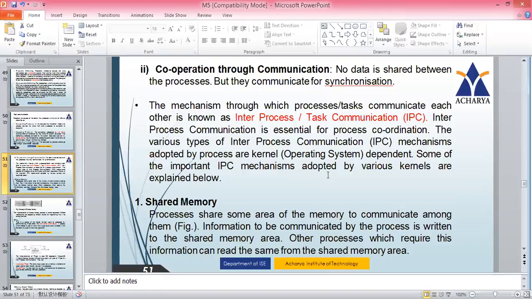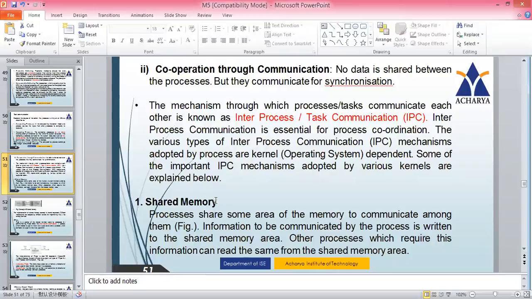The various types of inter-process communication mechanisms adopted by processes are kernel dependent. So different mechanisms are there, but they all depend on the operating system. Some of the important inter-process communication mechanisms adopted by various kernels are explained below. Broadly, there are three IPC mechanisms that we are going to study here.